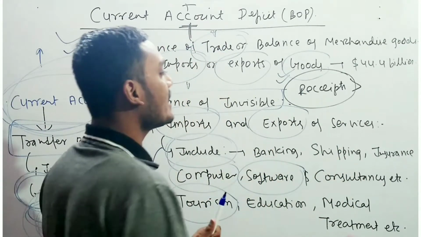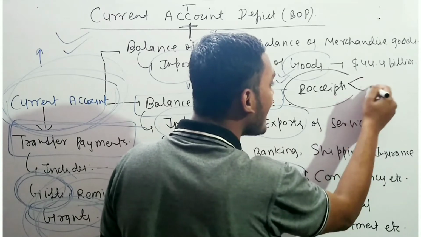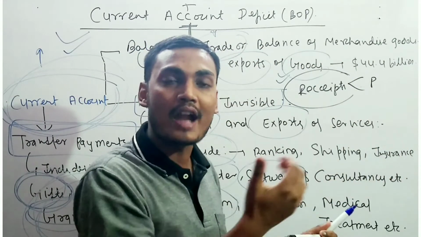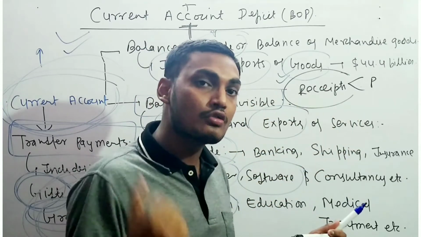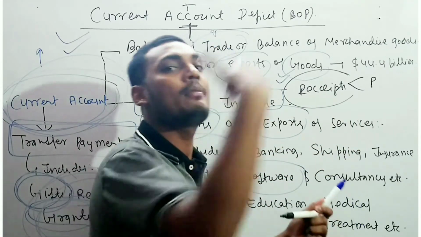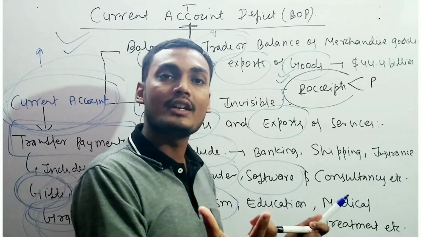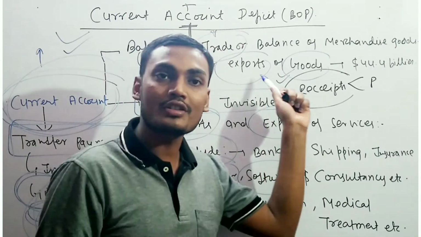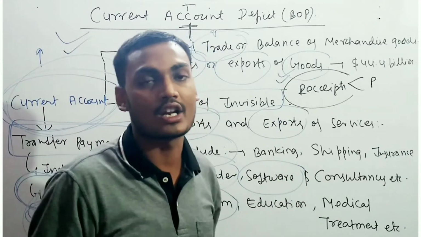Whenever the receipt is less than the payment, it means foreign countries are providing more services and more goods to us, but in comparison we are not able to provide, which leads to a deficit, and that is known as the current account deficit. As I have told you, this is the whole concept of the current account deficit.